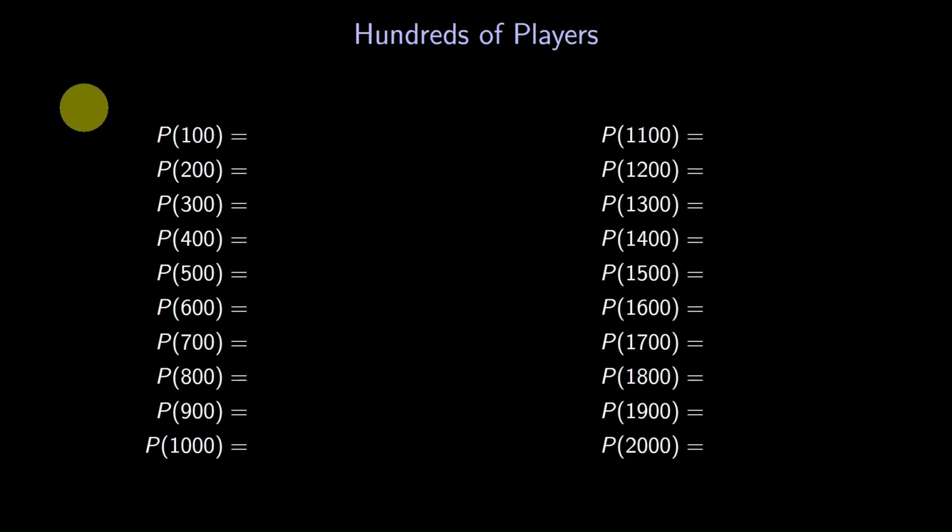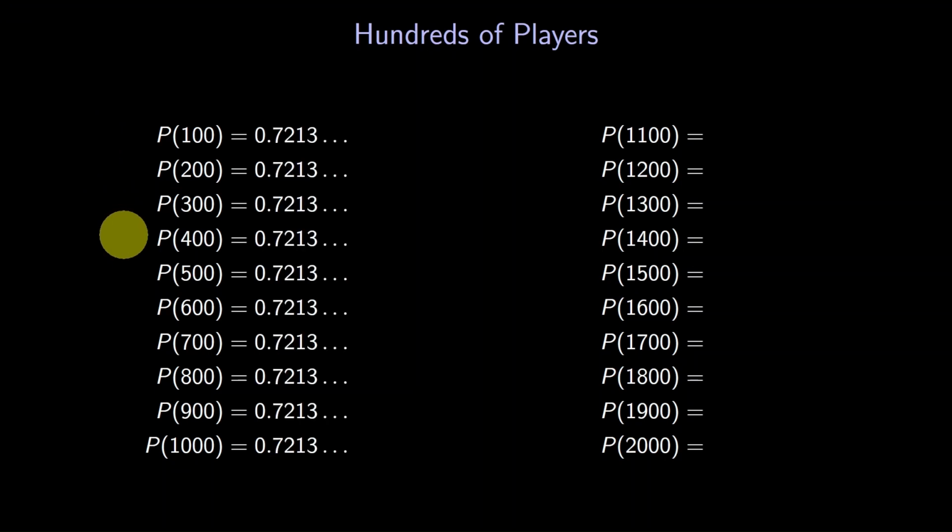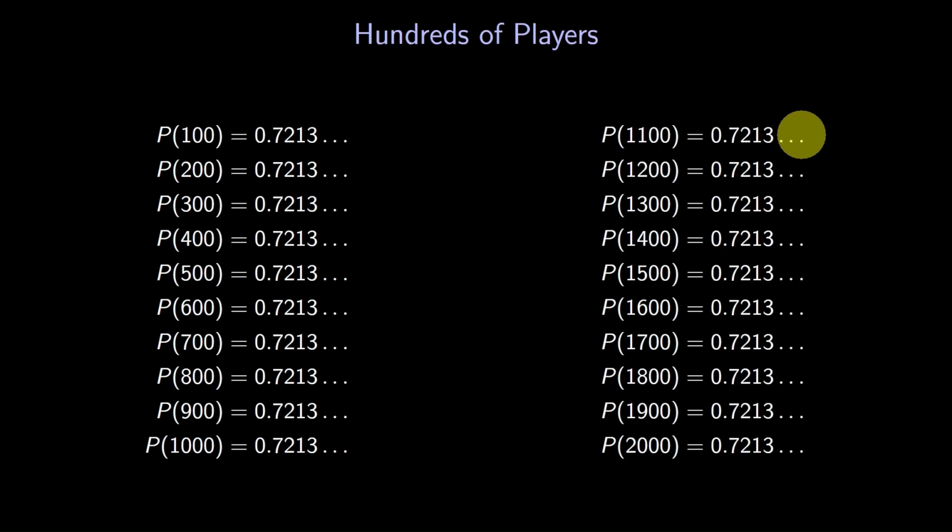Let's look at the probabilities on the left. They're all 0.7213 something. Let's look at the probabilities on the right. Same thing. Does it look like the probabilities are converging to a particular constant? Let's see the data in visual form.